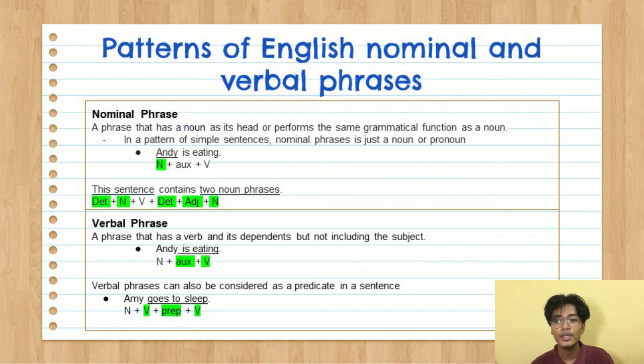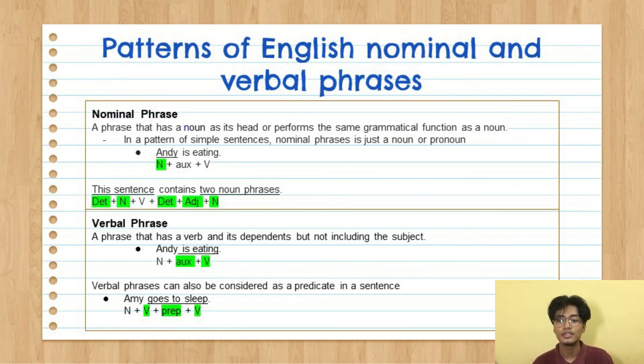On the slide, we can see that the sentence "Andy is eating" consists of only one nominal phrase, which is the proper noun Andy. However, in more complex sentences, a noun phrase can have a noun and more parts of speech. An example given is the sentence "This sentence contains two noun phrases."